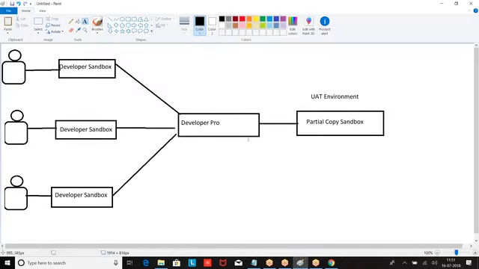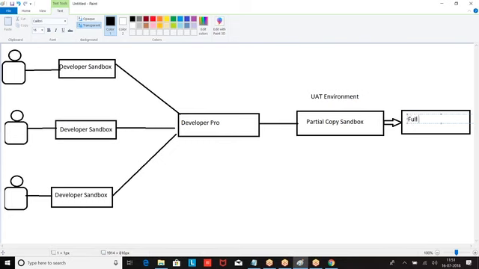So what is the last sandbox we had? Full sandbox. It is also designed for testing purpose. Now, what will be done? All types of testing, including load testing and performance testing. When I say full sandbox, it is a copy of production's metadata and data. It is not sample data, complete data. It is a copy of production's metadata and complete data. So full sandbox is an identical copy of production's metadata and data.